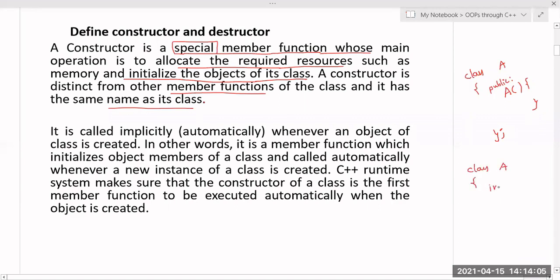Inside this one we have data a comma b, and within the public section we have this get data.